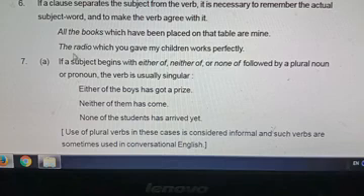The subject radio and the verb works are separated by the clause which you gave my children. So if a clause separates the subject from the verb, the verb agreement is done according to the subject.